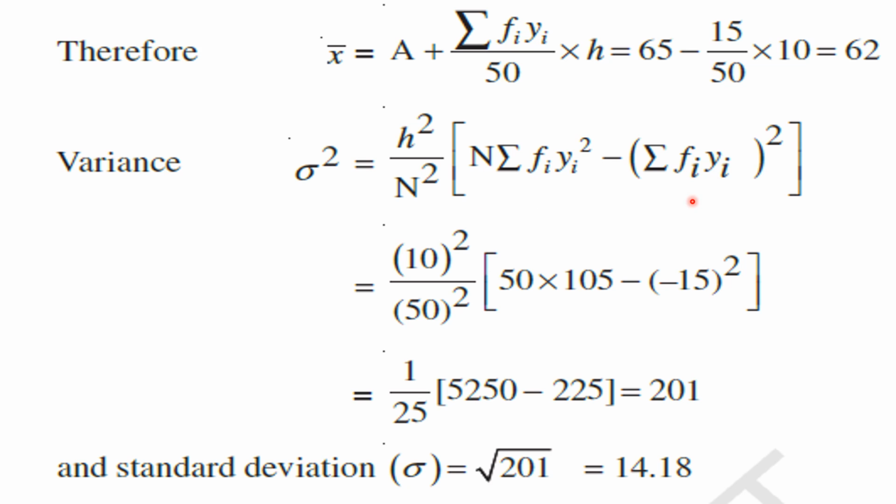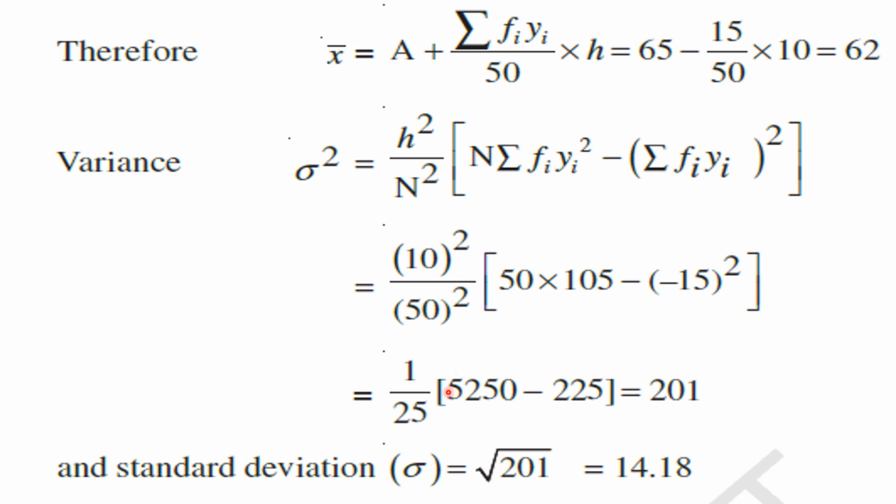In the step deviation method, to find the variance of a continuous frequency distribution, right? So in this formula, let us substitute the values. h square, that is 10 square, by capital N whole square, that is 50 whole square, into capital N value is 50, into we have found sigma fi into yi square, 105, minus sigma fi into yi, that is minus 15 whole square. Understood this statement, children?